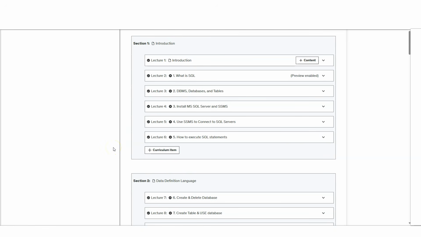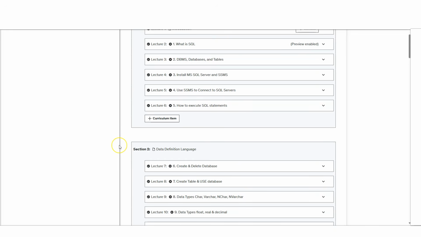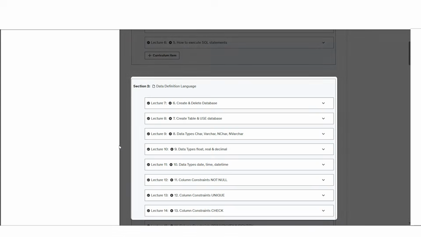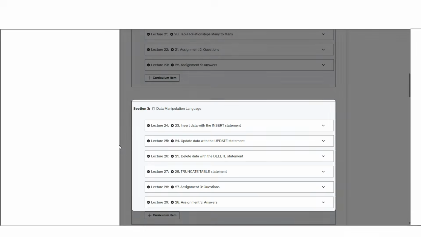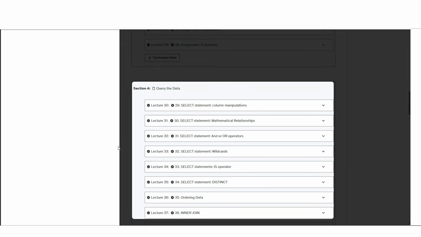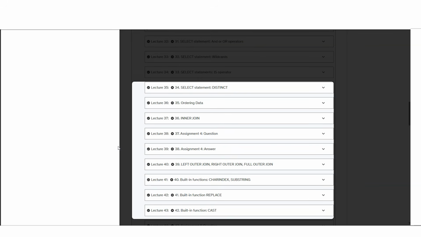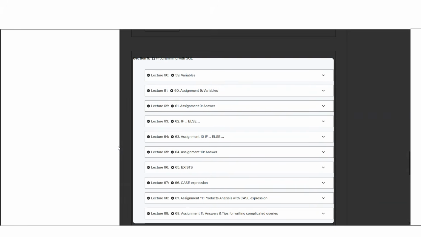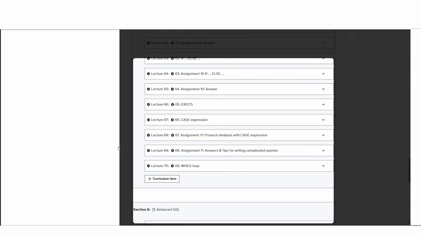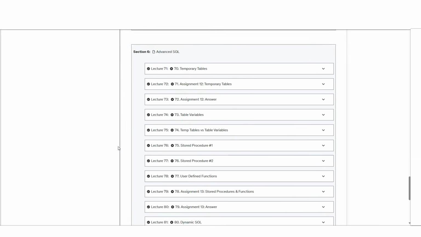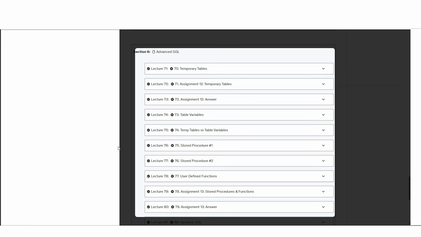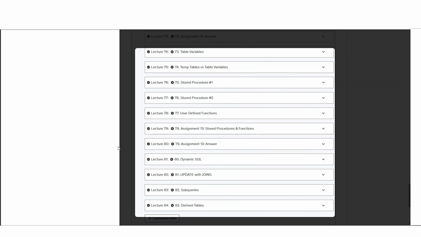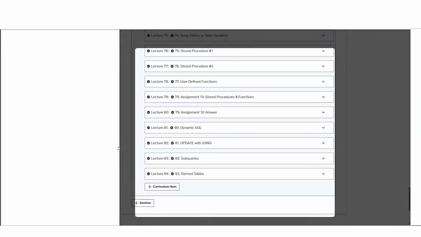In this course, I will teach you everything you need to know about SQL, from the basics to the advanced topics. You will learn how to create and manage databases, how to insert, update, and delete data, and how to query data using different criteria and functions, how to sort and group data, and how to join data from multiple tables. You will also learn how to use variables, conditional statements, loops, subqueries in SQL, and how to create temporary tables, table variables, how to create and use stored procedures and functions, and how to write and execute dynamic SQL.